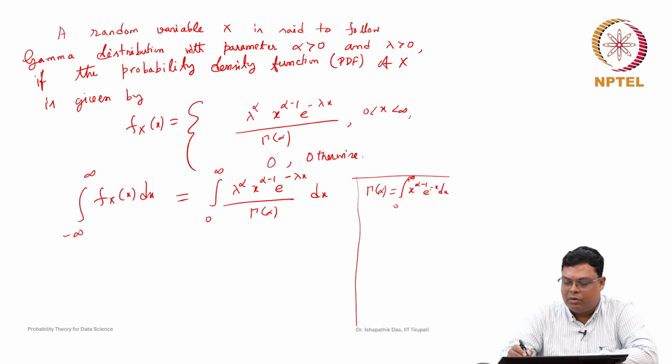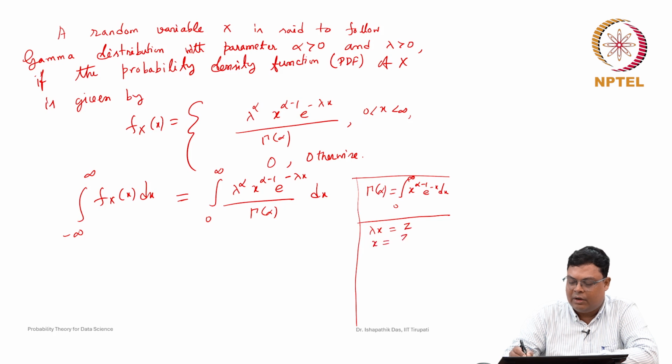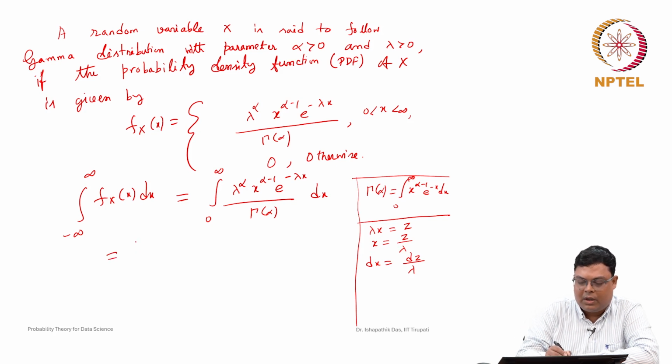Now, with this gamma function, here we have e to the power of minus lambda x, but x to the power alpha minus 1 is okay, and lambda to the power alpha by gamma alpha is a constant. The exponent should look like e to the power of minus x, so we will take a transformation. What transformation? We take z equal to lambda x, so x is equal to z by lambda, and dx will be dz by lambda. Whenever x goes to 0, z goes to 0, and as x goes to infinity, z goes to infinity. We take the constant lambda alpha by gamma alpha outside.